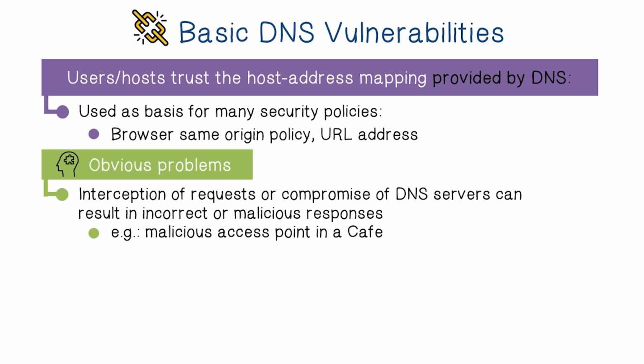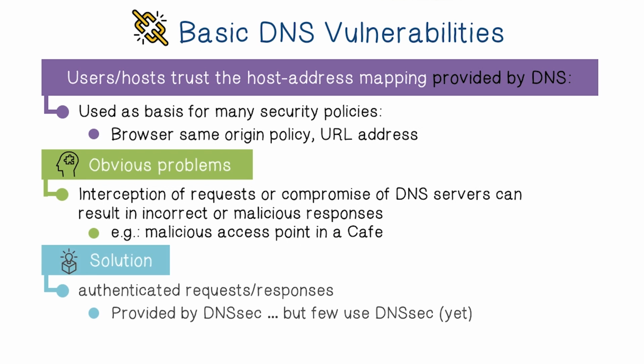There are several ways to forge the host address mapping. For example, the attackers can compromise the DNS servers, including cache poisoning that we're going to discuss shortly. Or the attackers can control the access point or gateway and intercept DNS queries and forge a response. A solution is to authenticate each request and response using cryptography, and DNSSEC is such a solution.